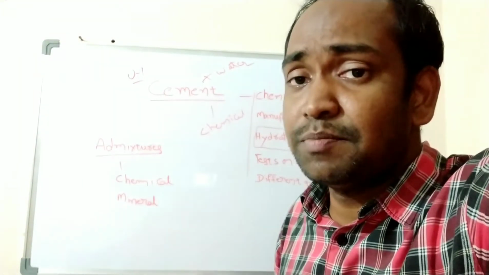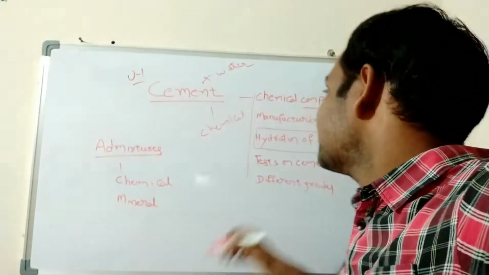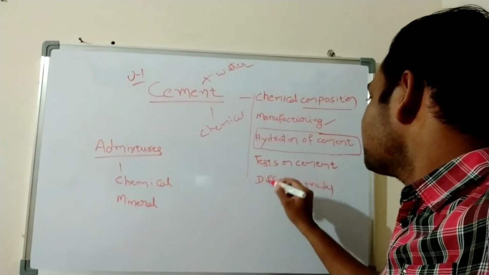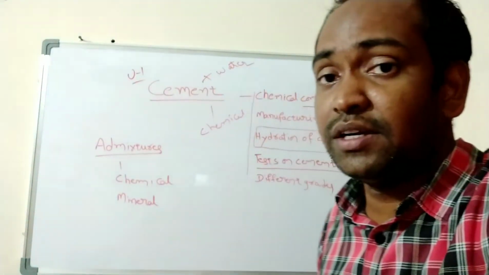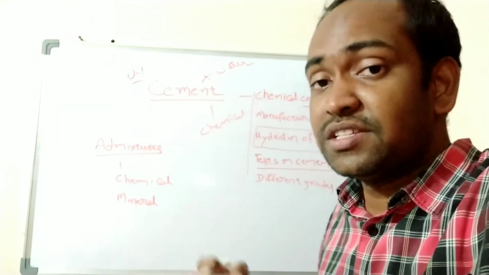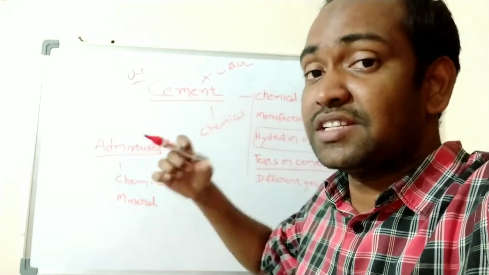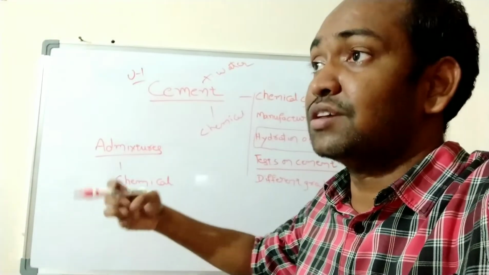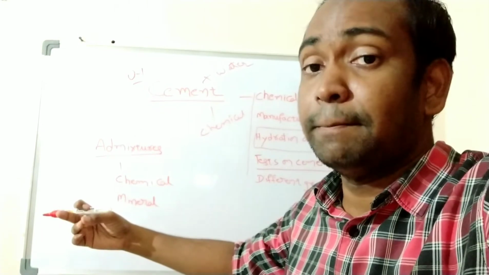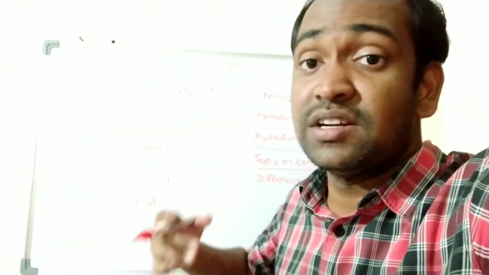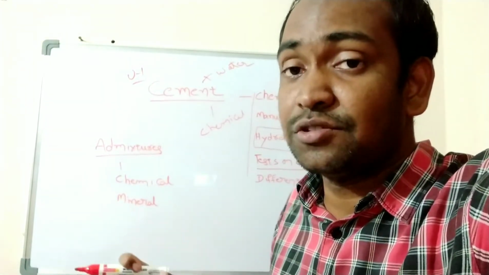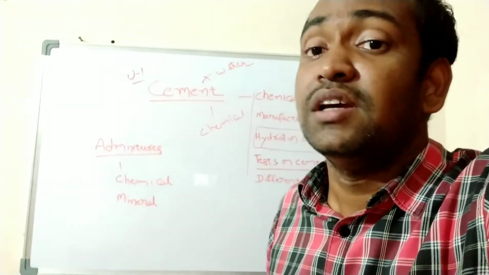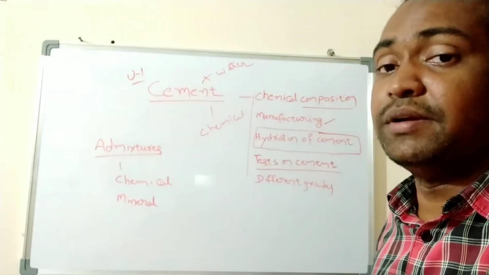It means the chemical reactions between water and cement are considered as hydration of cement. And next one is the test on cement. To measure various parameters of cement and to measure the strength of cement, we need to conduct some tests on cement. So what are the various tests we will conduct on cement, like a soundness test, initial setting time, and various others, and also to measure its shape, it means particle shape, particle size, and also to measure its various physical parameters. We will conduct different tests on cement.